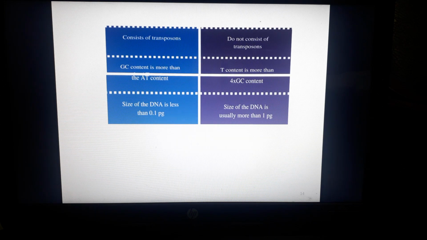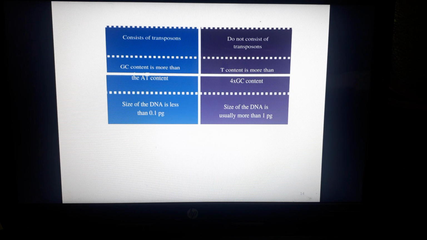Then the next difference is that in prokaryotes, transposons are present, whereas in eukaryotes, transposons are absent. They do not consist of transposons. What are transposons? Transposons, or transposable elements, also known as jumping genes, are basically DNA sequences that can change their position within the genome, and sometimes they create or reverse mutations and alter the cell's genetic identity and the genome size.